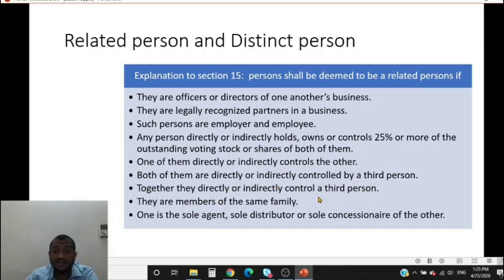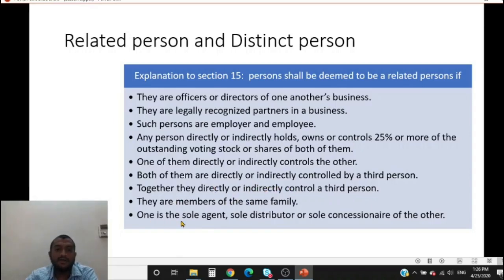Together, they directly or indirectly control a third person. They are members of the same family. So, brother, sister, dependent parents, spouse, children, all of those are coming under the definition of family.